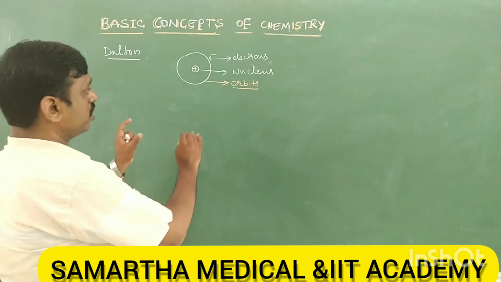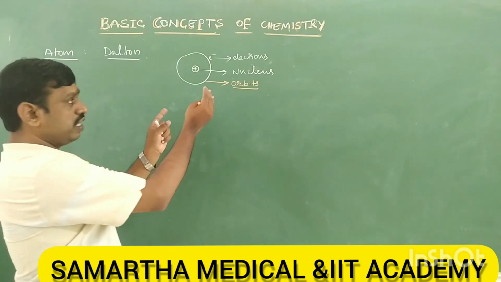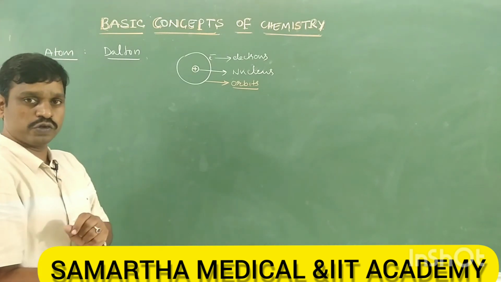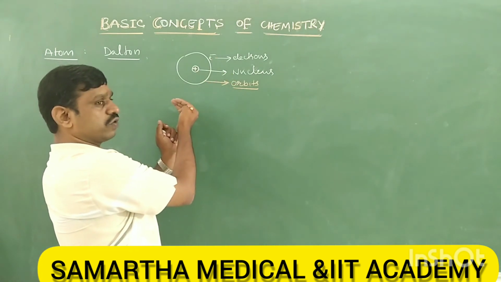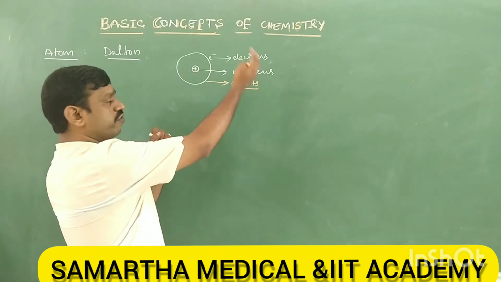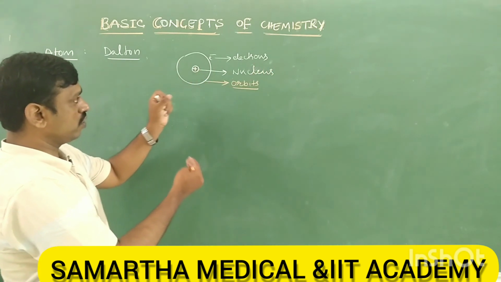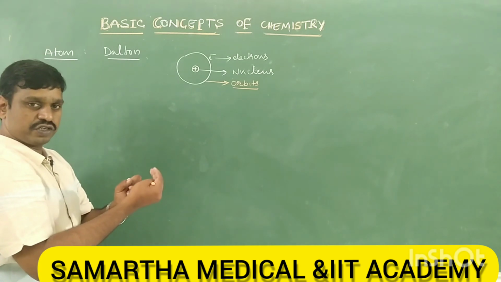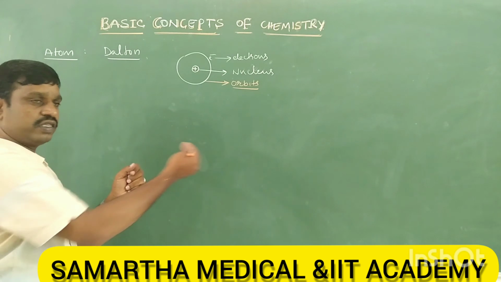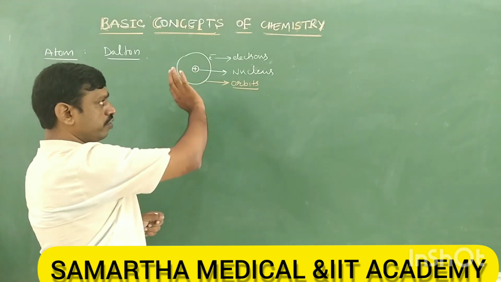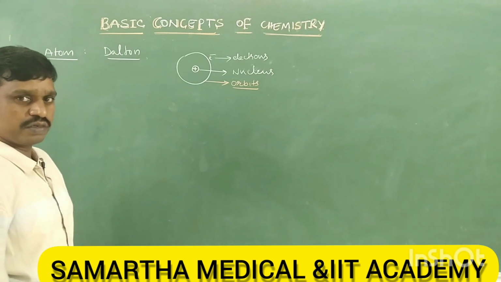At the same time, they also have two kinds of forces: one is centripetal force and the other is centrifugal force. Centripetal force is towards the nucleus, and centrifugal force is away from the nucleus. Both are opposite in direction, therefore they are balanced. Therefore, the electron continuously revolves around the nucleus. This we study later in atomic structure.